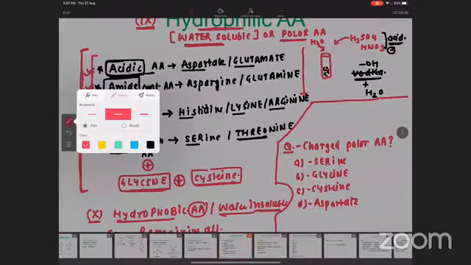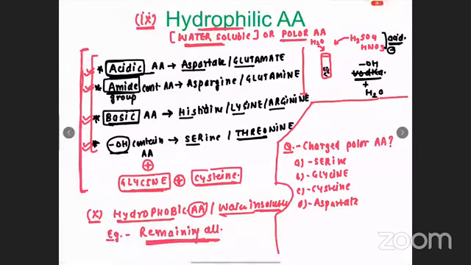Now, how to solve this MCQ? See here. Polar amino acid means what? Polar is the other name of water soluble. So we need to find out the water soluble amino acid. Serine, glycine, cysteine, aspartate. All four are water soluble.